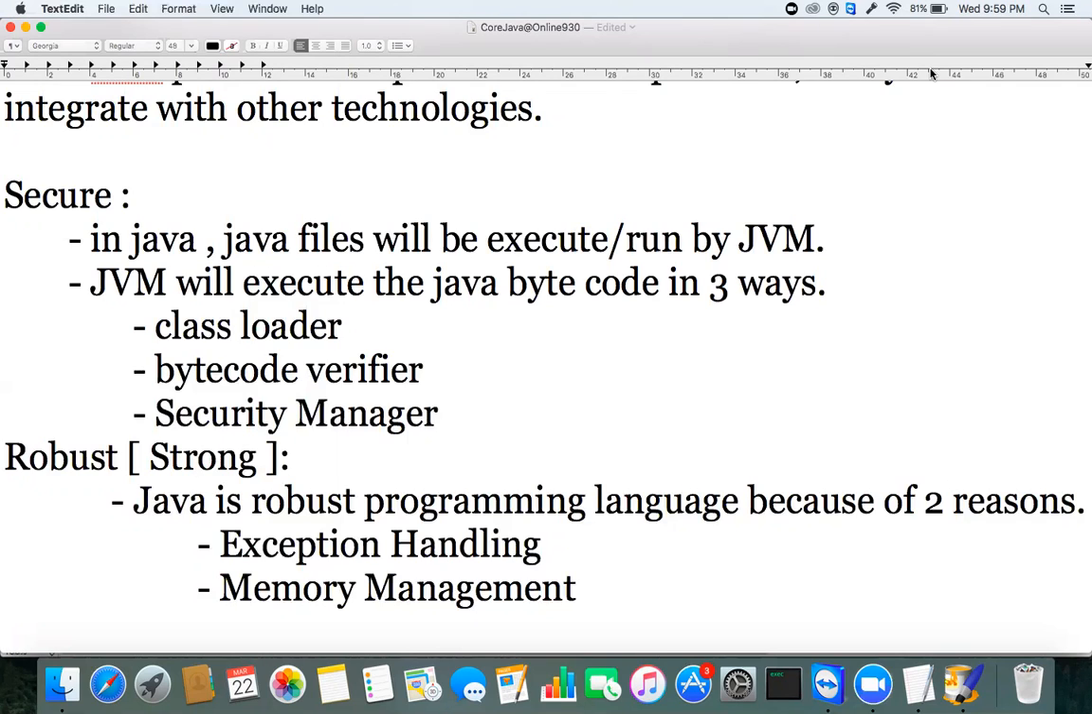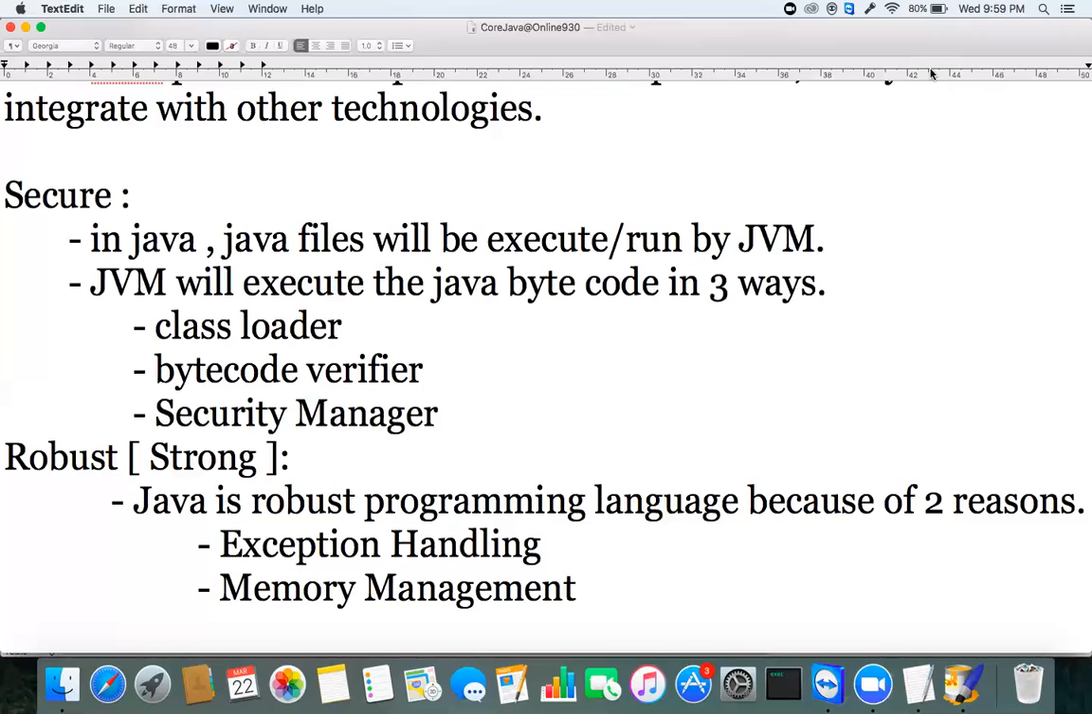So because of these two reasons, exception handling and a strong memory management mechanism, we call Java a robust programming language.